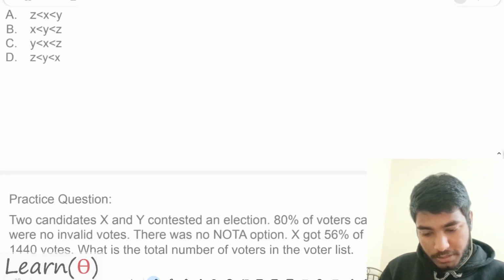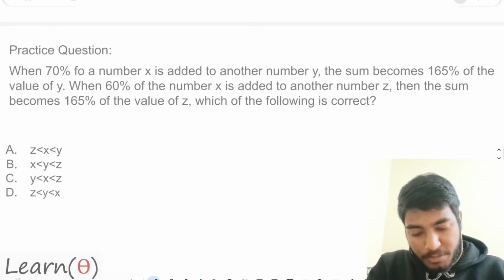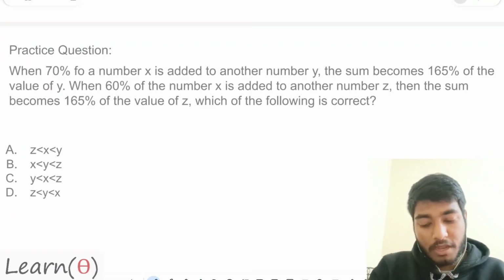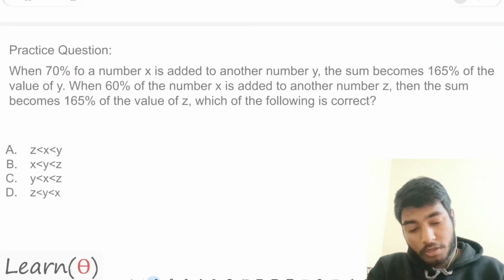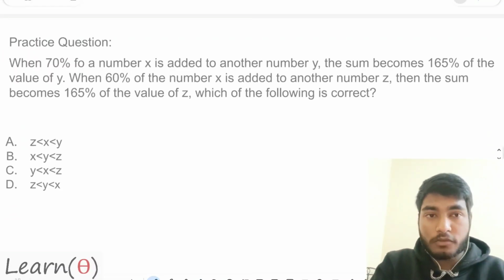So let us do this one. The question says, when 70% of a number x is added to another number y, the sum becomes 165% of the value of y. When 60% of a number x is added to another number z, the sum becomes 165% of the value of z. Now you have to tell what is the relation over here. I will just give you the equation, you have to compare it on your own.